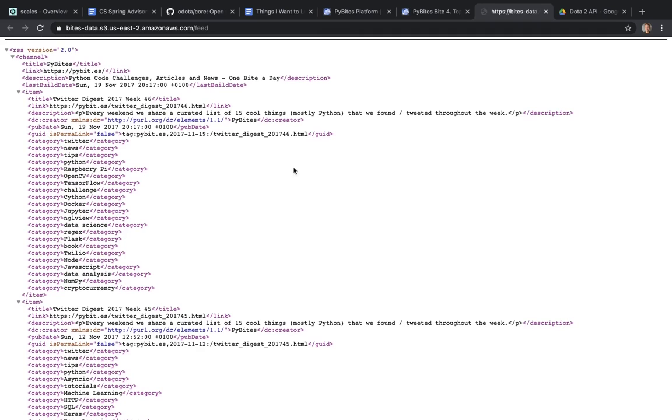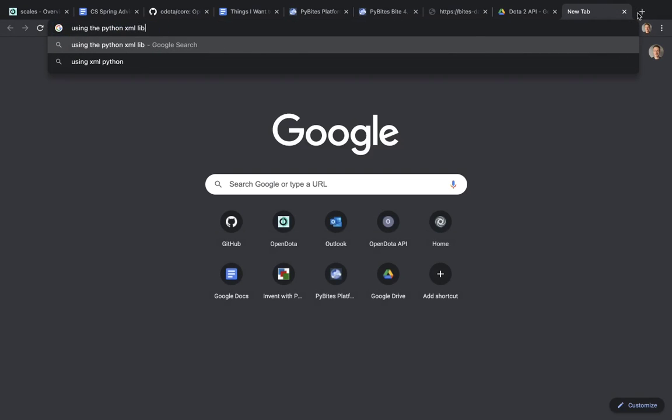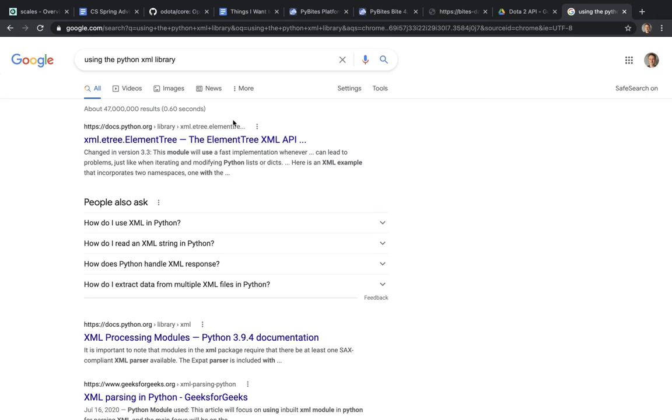So here's my first Google search of the problem. And I just want to point out that this query is pretty good, right? I already know that I'm going to be using the XML library because the problem imports an XML library and it's mentioned in one of the problem tags. I make sure that I use Python in my query, and you're going to see that my first results are pretty accurate.